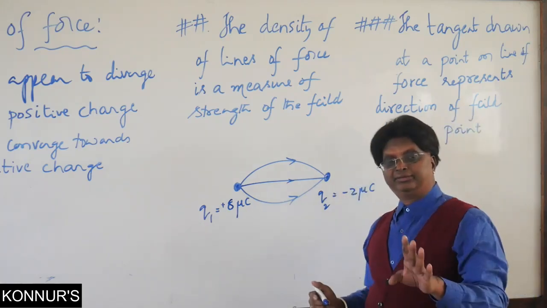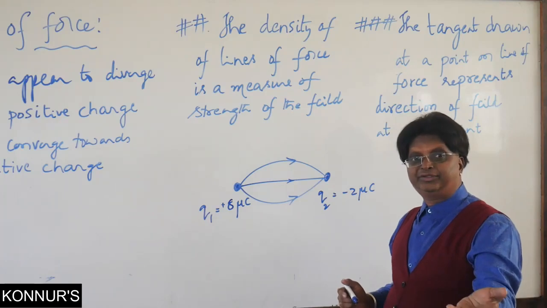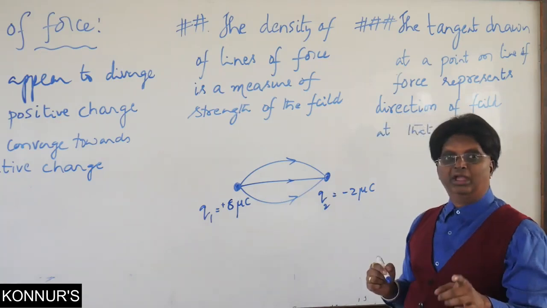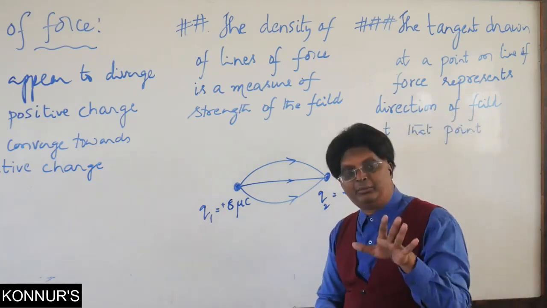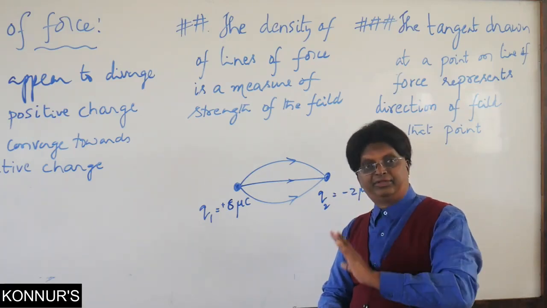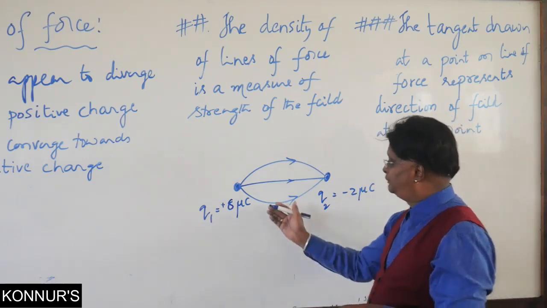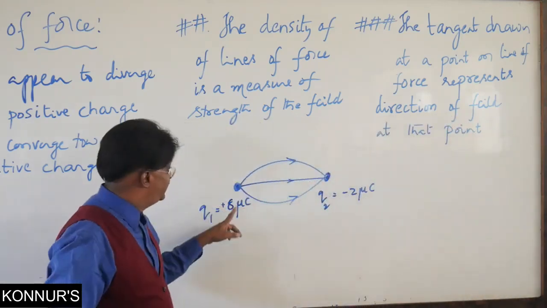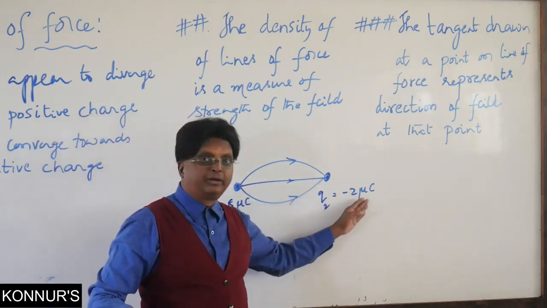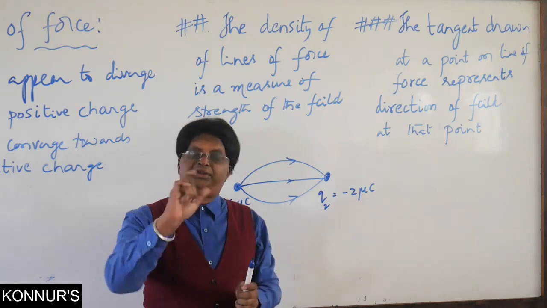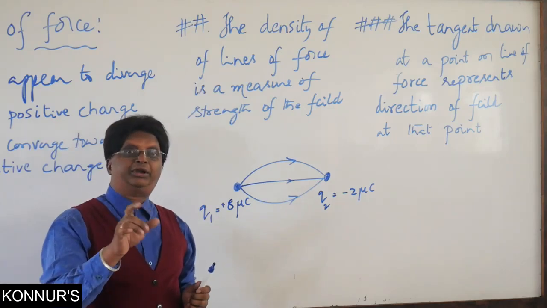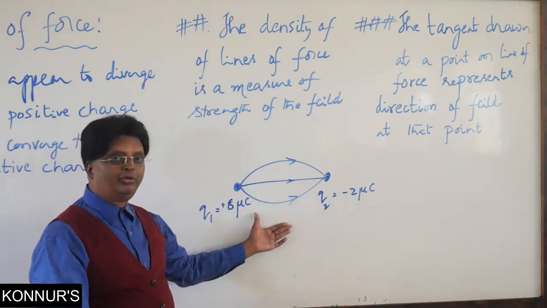Now this charge is in fact 4 times in magnitude. Q1 is 4 times Q2. Therefore, when we are showing the number of field lines, the lines of force should also be in the same proportion. So the number of field lines that we show at the 8 microcoulomb charge should not be the same as at the 2 microcoulomb charge. We have to show that difference, because not only the density but also this is another added point that you have to remember.